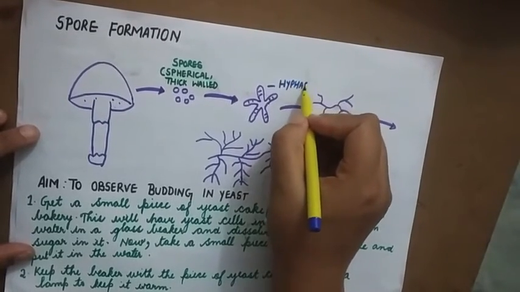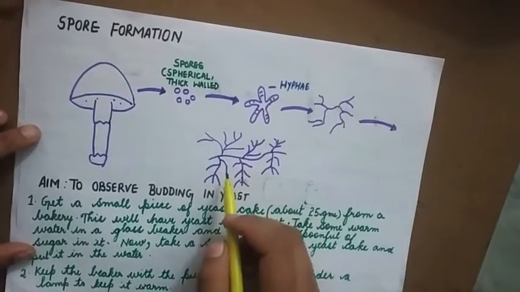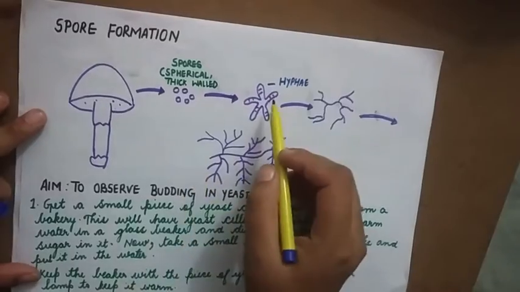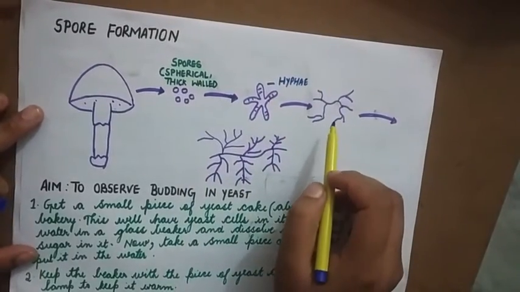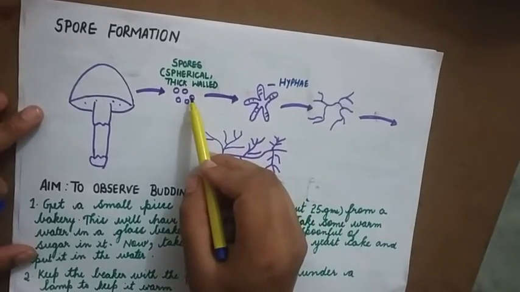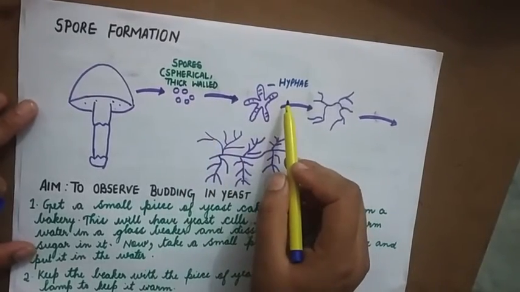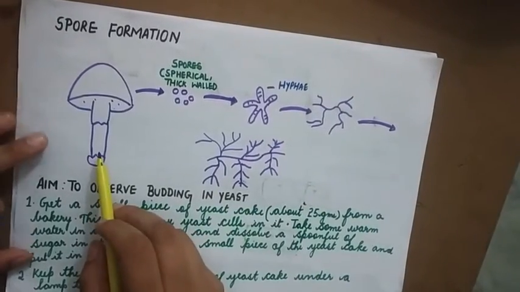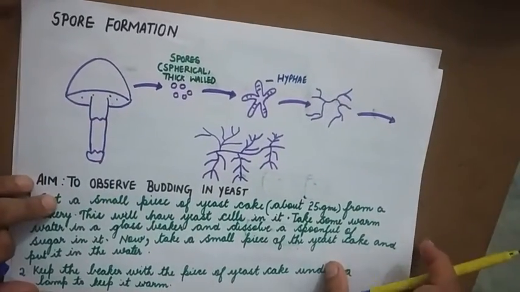These hyphae go on dividing and finally give rise to the mushroom. First spores are formed, then hyphae, which divide to give rise to a mushroom.